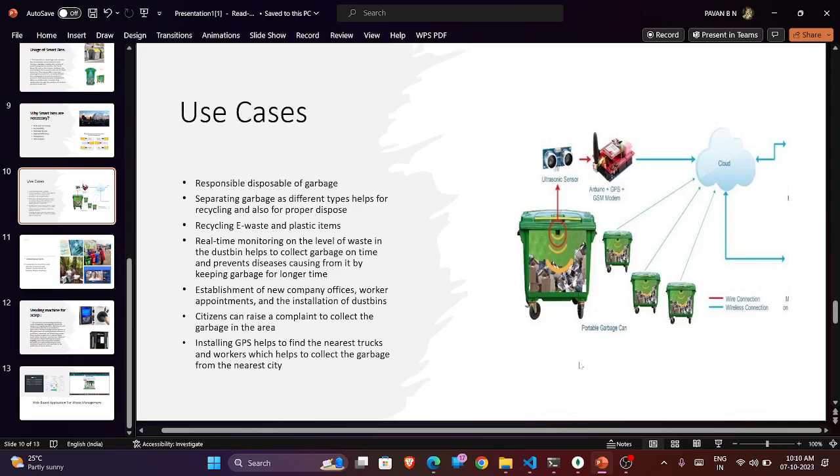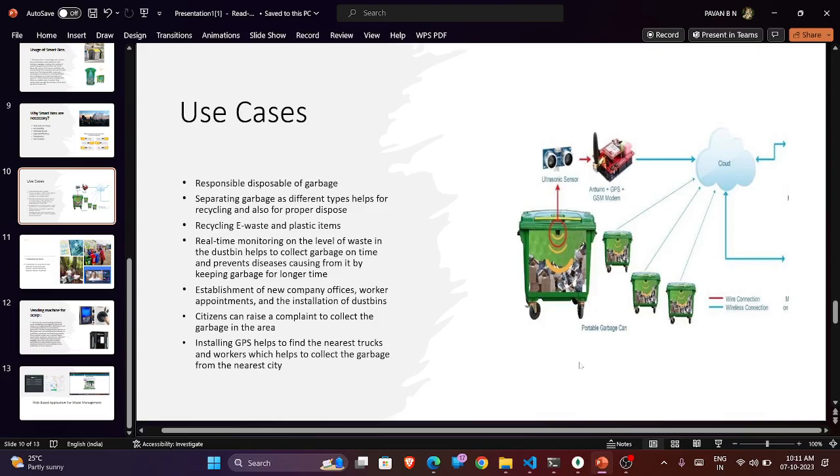One of the major issues we are facing is that the autos in Bangalore usually come to the houses at a fixed time, but citizens have their own work, so they are not able to dispose of the garbage to those autos. So instead, whenever they get free, they throw it somewhere else. If you install the smart dustbins, citizens can throw the garbage into the bins whenever they are free. They need not search for places to throw it somewhere else.